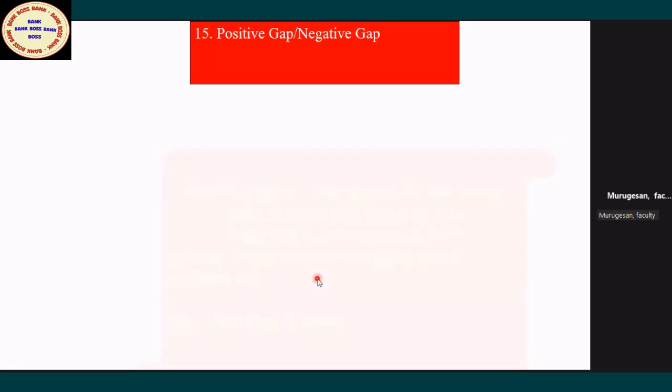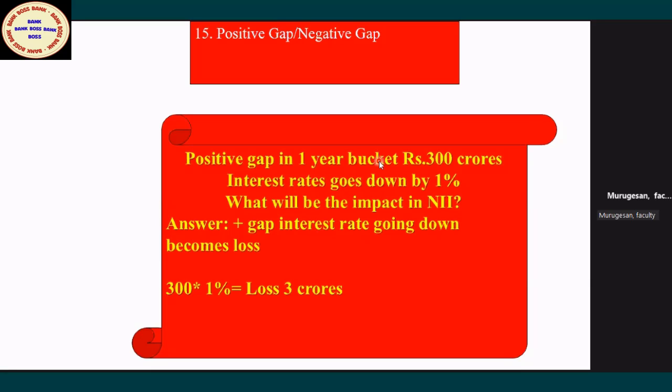Same positive gap, 300 crore. Now the interest rate goes down by 1%. What will be the impact on NII? Now you have got 300 crore, but the interest rates are not going up, they are coming down. Housing loan interest is falling, so you have to invest these funds at a lower interest rate. Then automatically it becomes a loss.